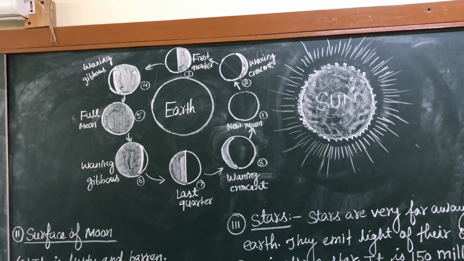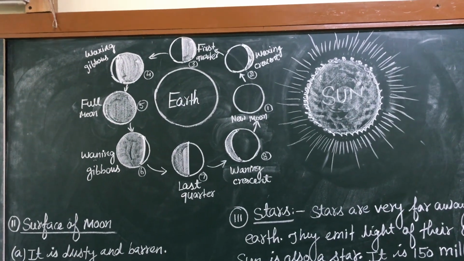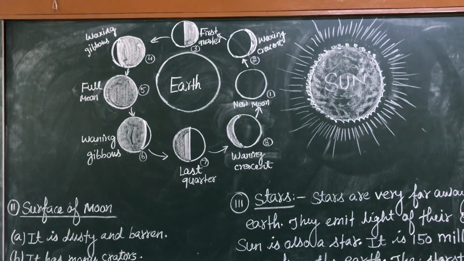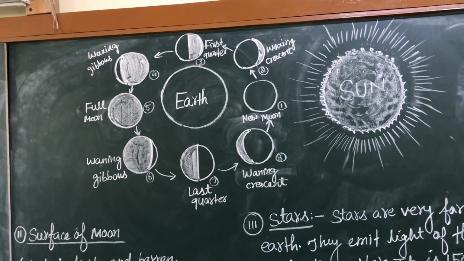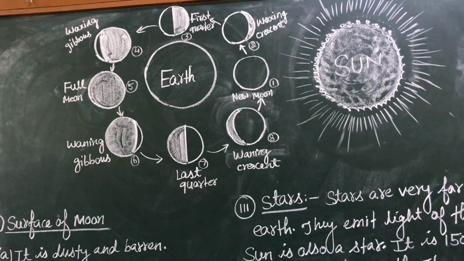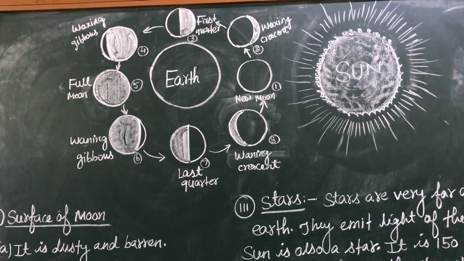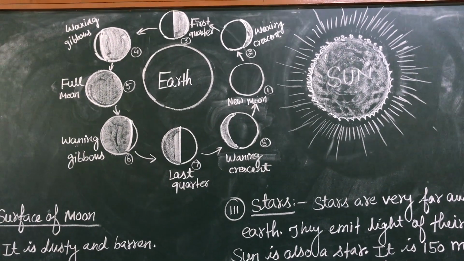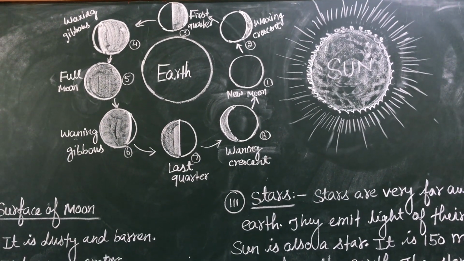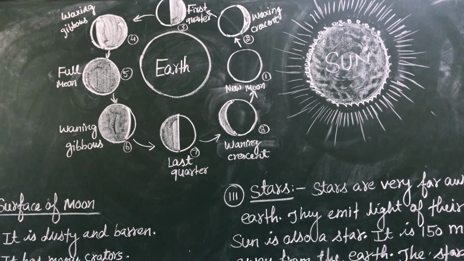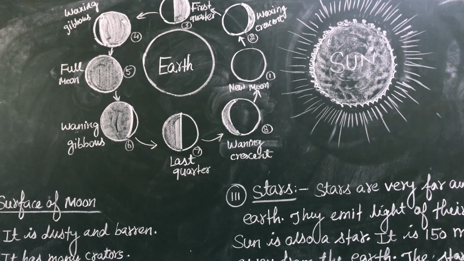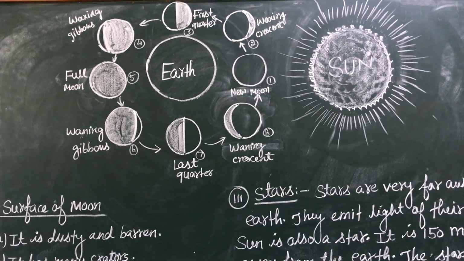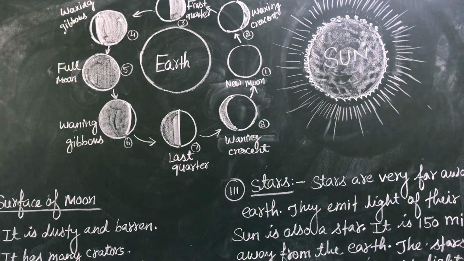First, we know that the moon rotates around the earth. When the moon is exactly between the earth and the sun, the light that falls on the moon is not reflected to the earth. So on that day the moon is not visible, and this phase is known as new moon.